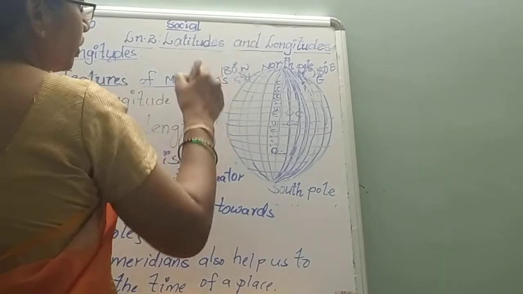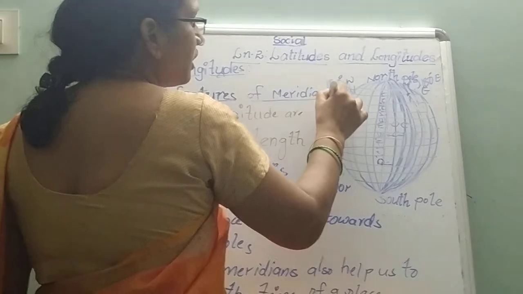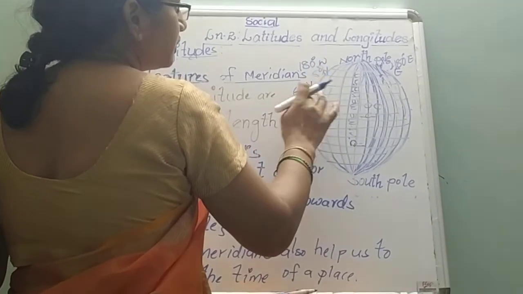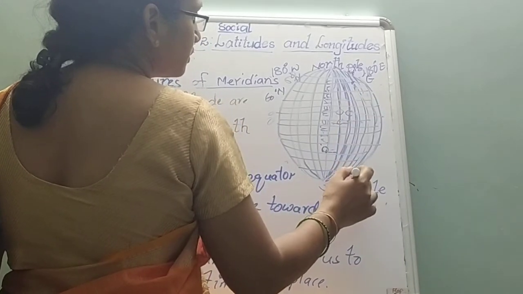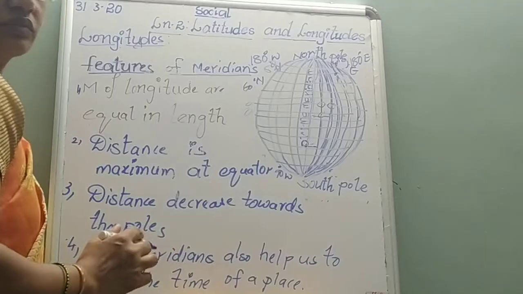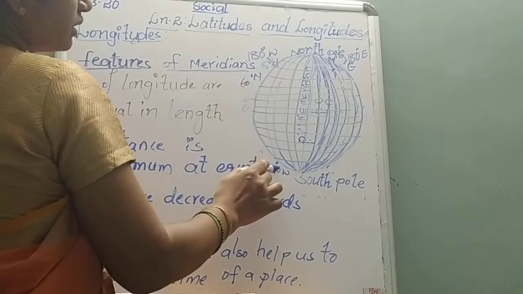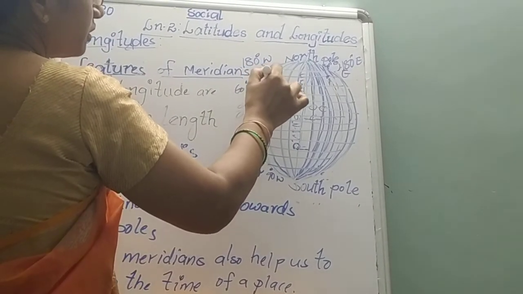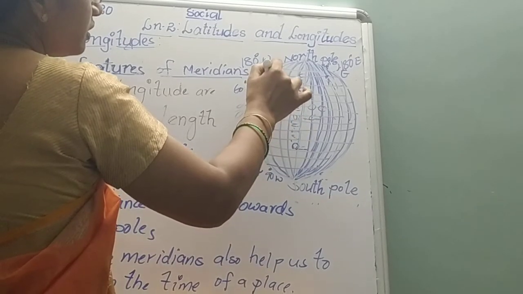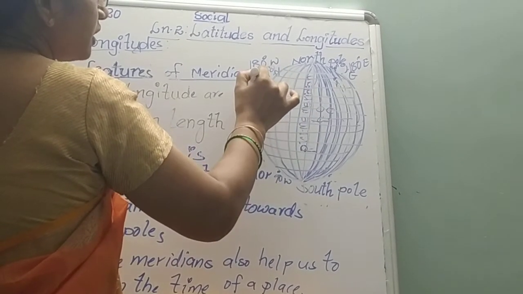For example, one more. Construct 60 degrees north and another one, 60 degrees north and 90 degrees east. This one you consider as 60 degrees north.